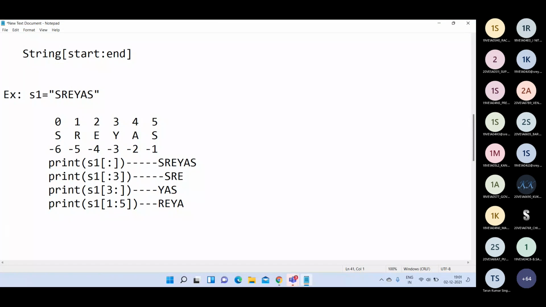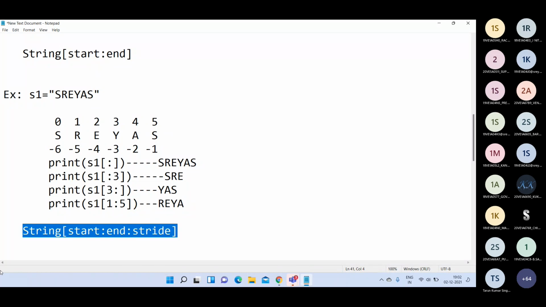Yes, sir. Sometimes in this slicing operation, it is possible to use a third parameter also, in addition to the starting index and ending index, that is stride. This is another way of using slicing operation.